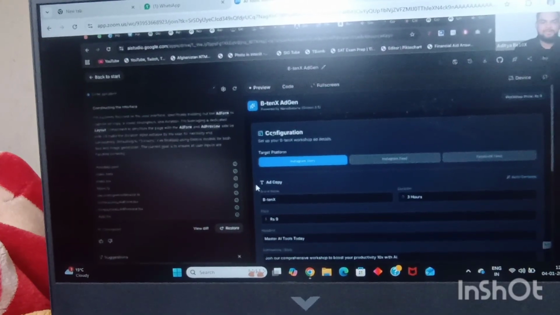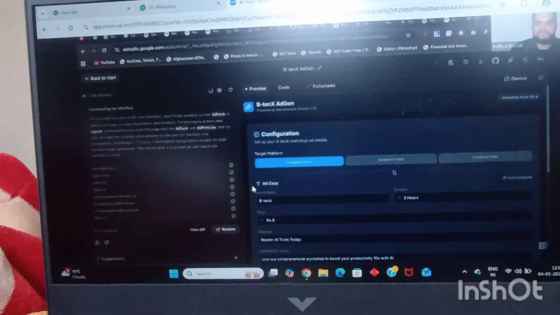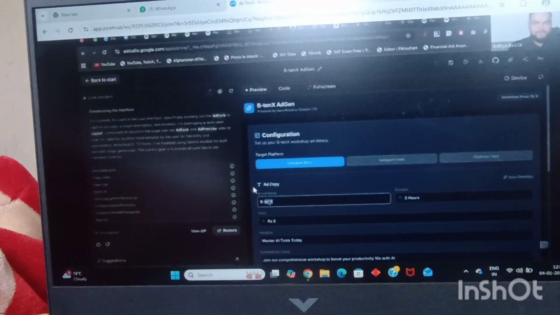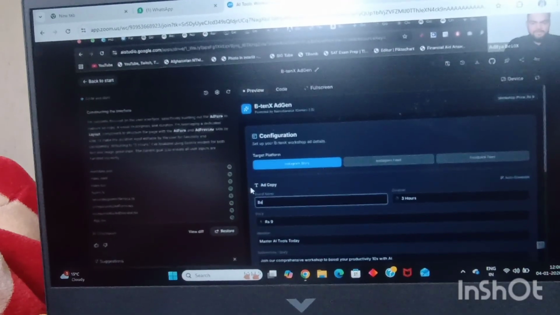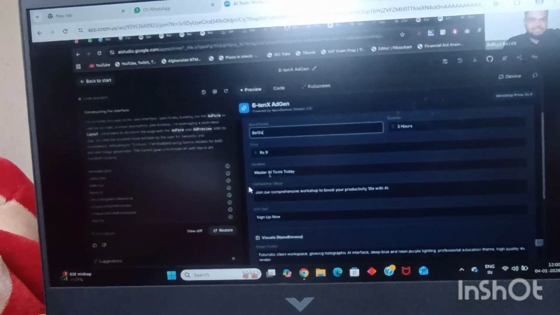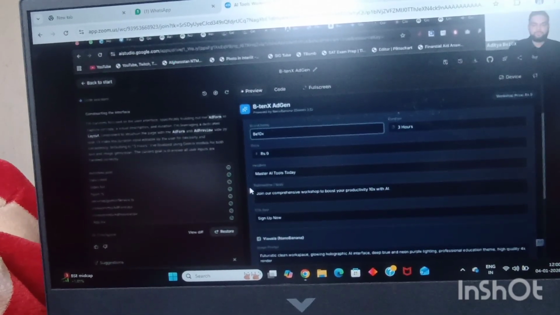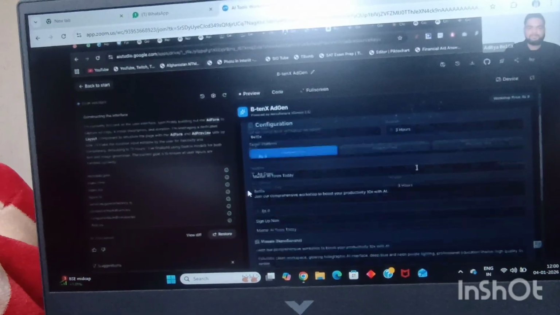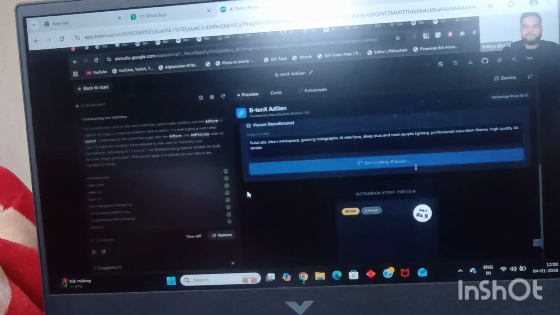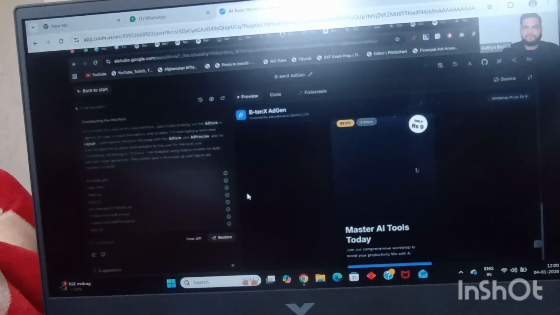It is asking me what kind of image, and the target platform: Instagram story, Instagram feed, or Facebook feed. I'll select Instagram. Brand name, I'll just type in the correct brand name, B10X. Duration, 3 hours. And it is asking me for the headline and all the things. I'm going to click on generate ad visual. I can change everything here. And right now, folks, it is generating.